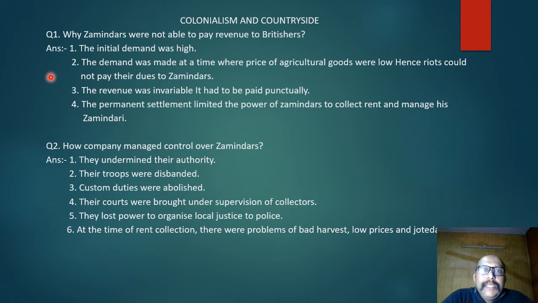So, dear friends, again I have divided the chapter into questions. I have framed certain questions with their answers. In this first question, why zamindars were not able to pay revenue to the Britishers, that whole process has been explained here. And in question number two, the company took many steps so that they were able to control zamindars. If zamindars would be under their control, it would be easy for them to control the whole system because zamindars were the main part of the agrarian society.